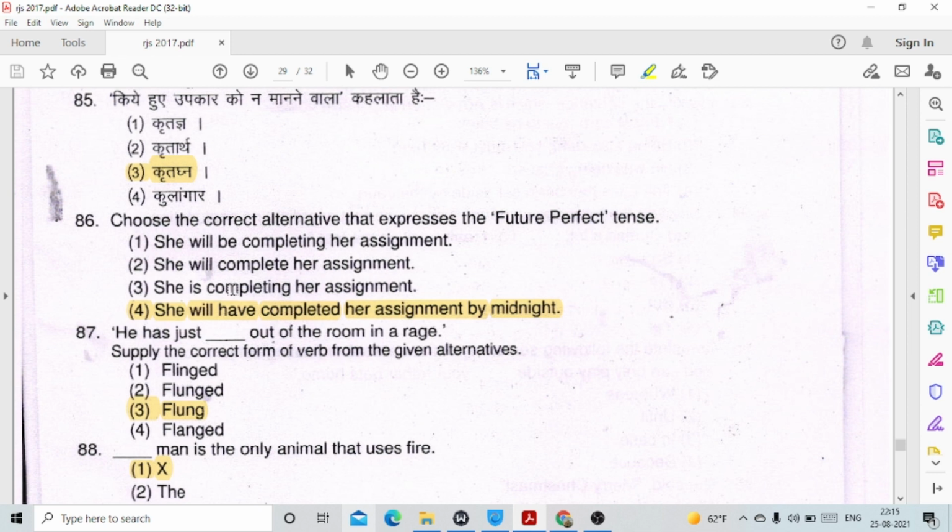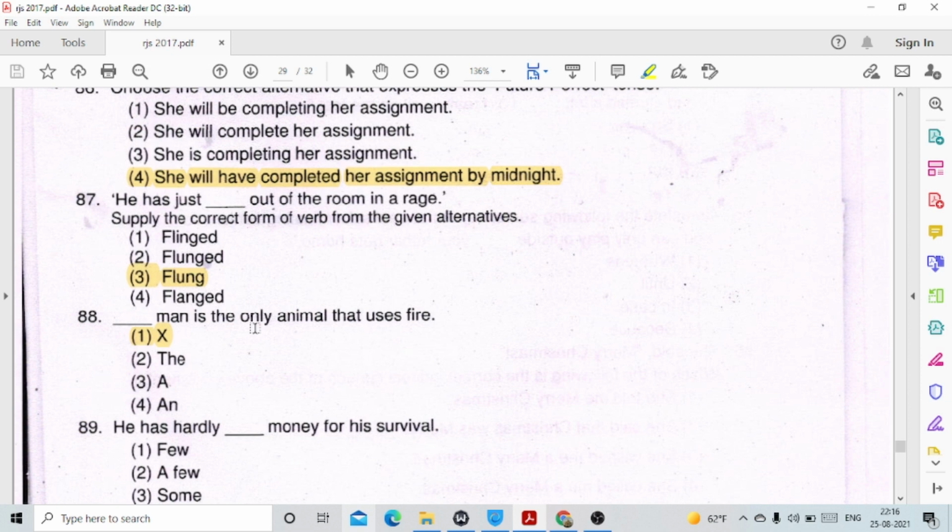She has just dashed out of the room in a rage. Supply the correct form of word from the given alternative. This option number 3, flung. That means she has suddenly come out of the room in a rage. Question number 88. Why is this cross? Because actually no word is required to fill this blank space.